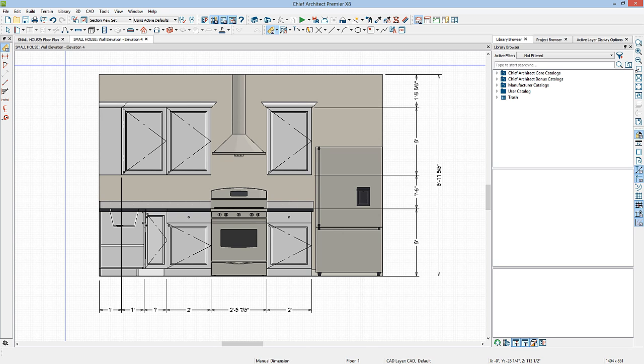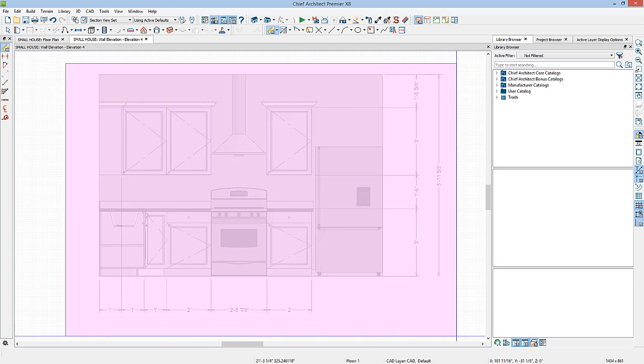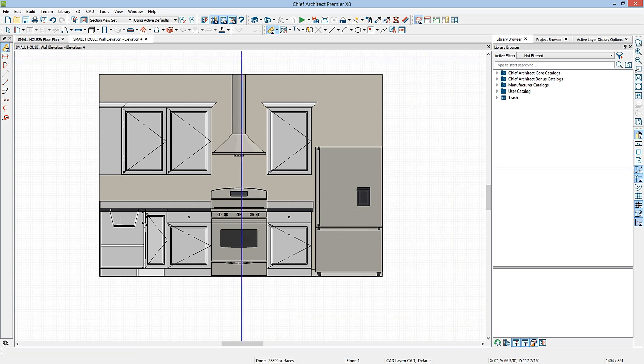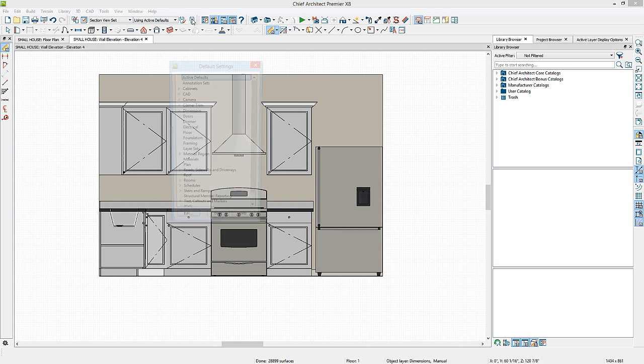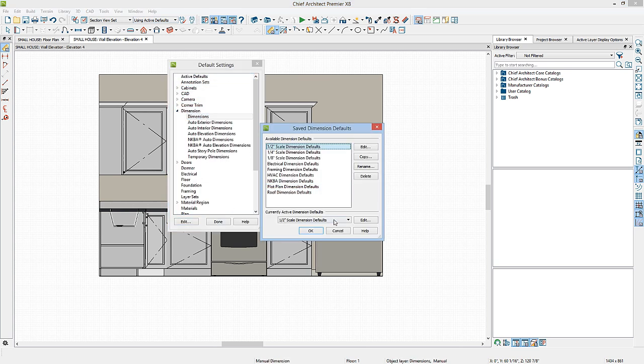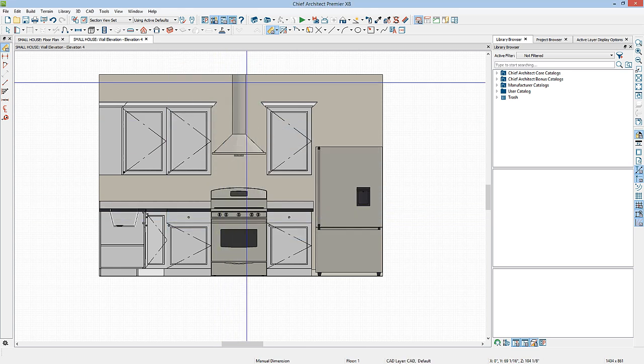I'll activate the dimension tool, and using the Active Tool Selection mode, hold down my Shift key and click and drag a box to select all of the dimensions, and hit the Delete key on my keyboard. Then I'm going to change my active dimension defaults again. We'll go to the Dimension Defaults, double click here, click on the drop-down and select my NKBA dimension defaults. The NKBA dimension defaults are also set to print at 1/2 inch scale, but they're set to locate objects and generate their extension lines according to NKBA standards.